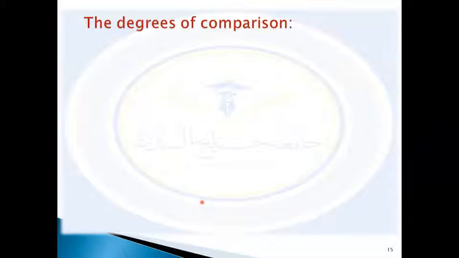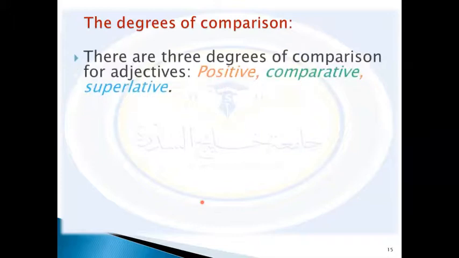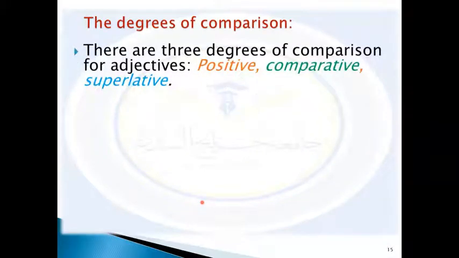Now let's move to some other point, which talks about the degrees of comparison of adjectives. There are three degrees of comparison for adjectives.